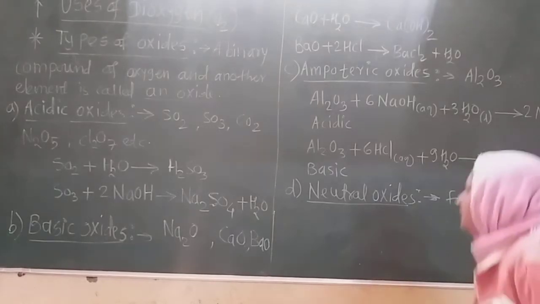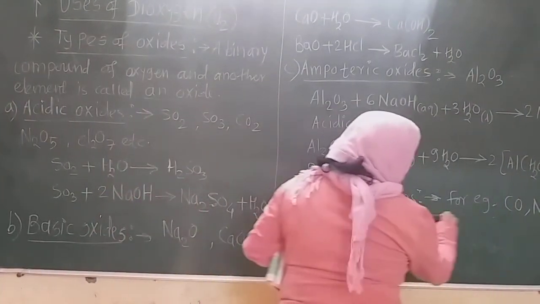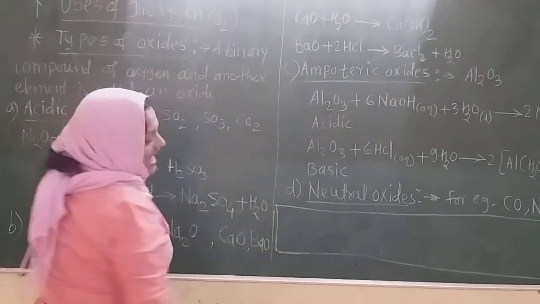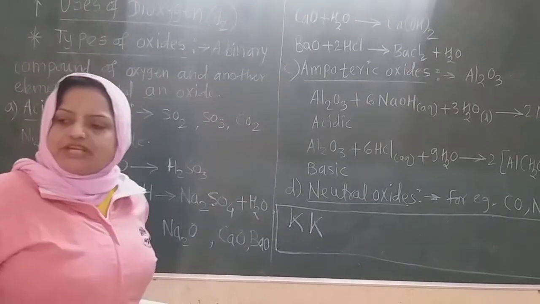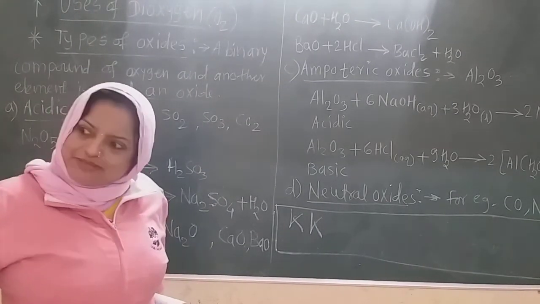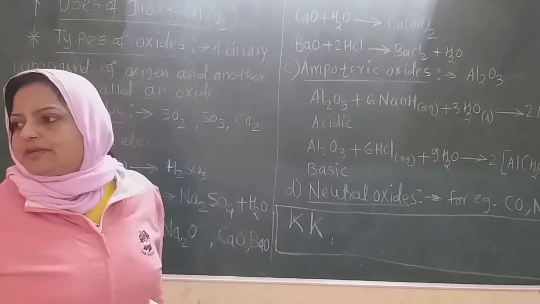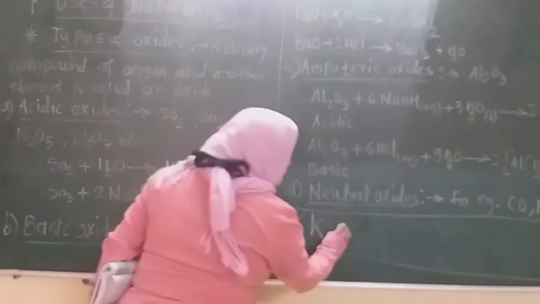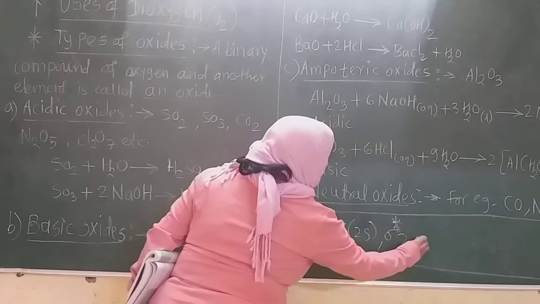Now I write here the molecular electronic configuration of oxygen. What is meant by KK? KK means sigma 1s and sigma star 1s, so that is written as KK. That is the first molecular orbital, bonding and antibonding. After that sigma 2s, sigma star 2s. Okay.